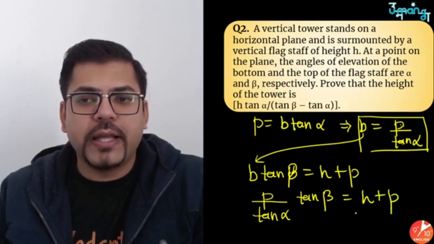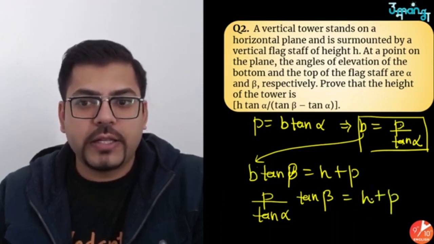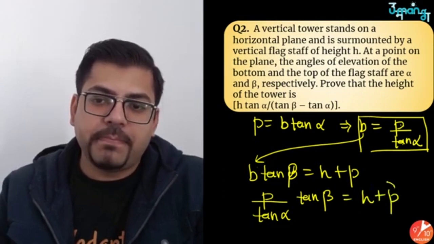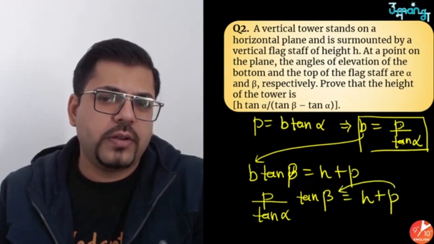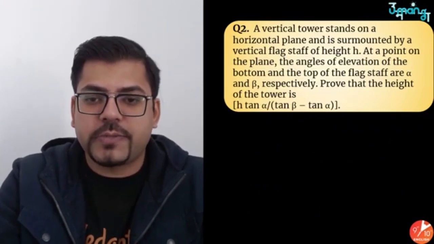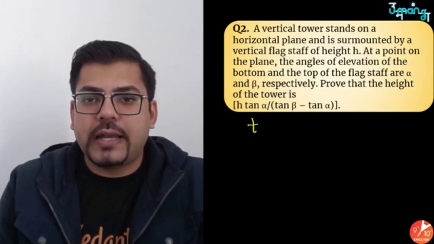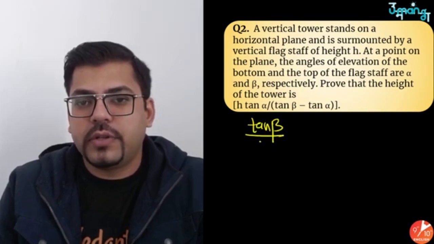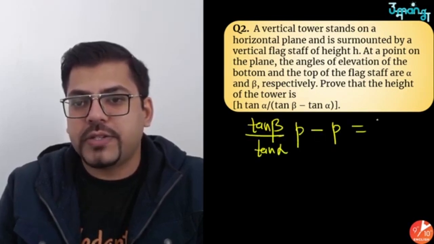So now what has to be done? We have to find the value of p, correct? Okay, so let's send this p to this side. Simple p, I'll just put it here. So we'll subtract. Let me write it down in the next page. We have got tan beta by tan alpha into p, and this is minus p, and this is equal to h.